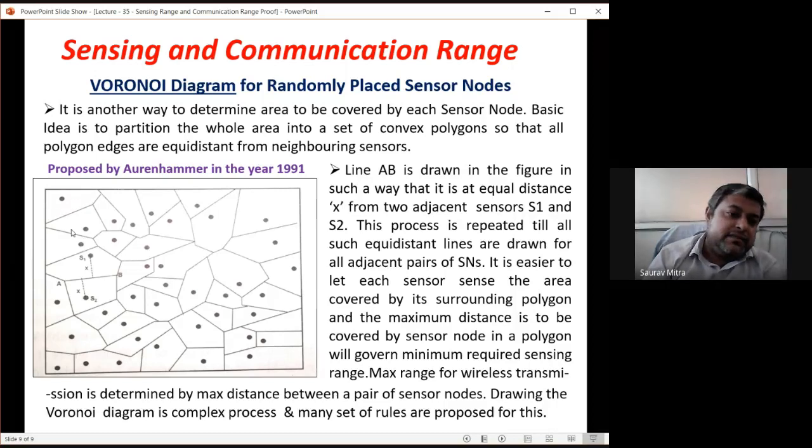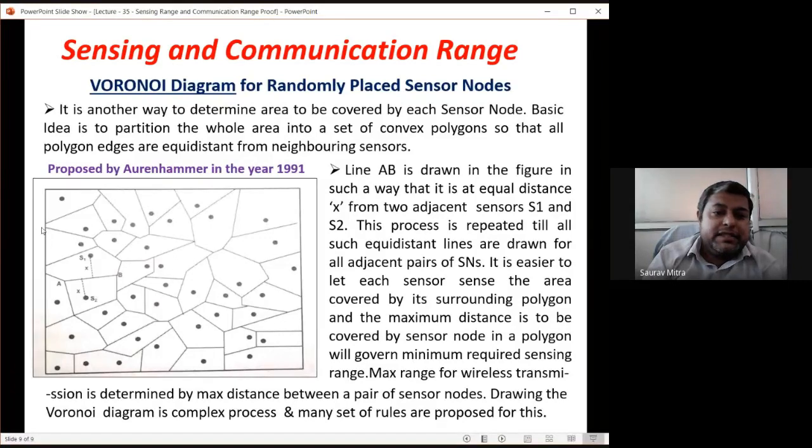So afterward like this, and after placing this, you just check, you draw another line. Now you have to check whether this sensor node senses all this area or not. So this area, from here to here, from here to here, from here to here, these distances should be less than rs. Likewise, this sensor node is sensing the whole area.